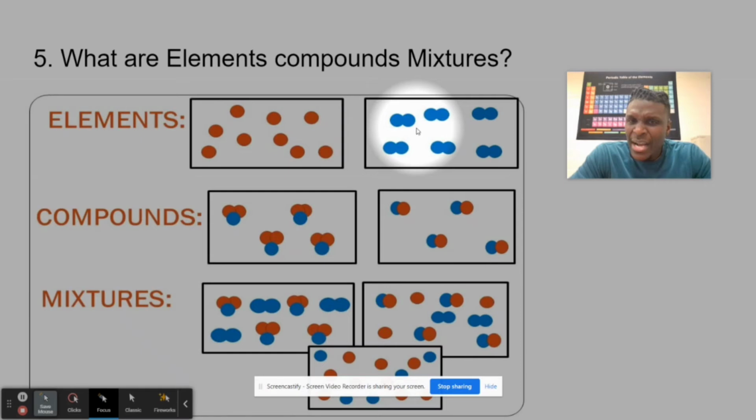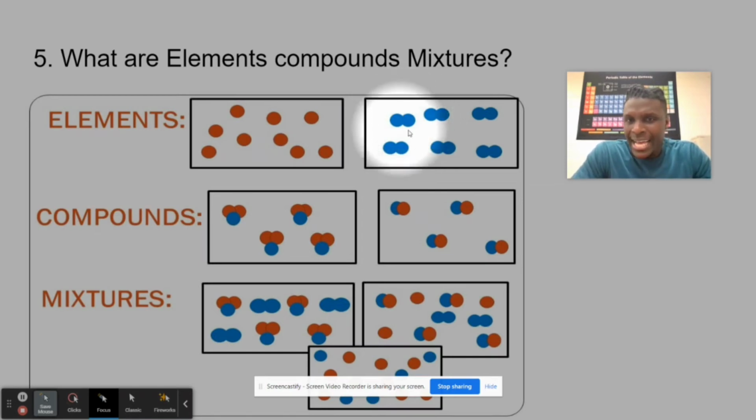But look at this. Some of you are saying, but this is 1 and this is 2. Now watch this. This is called a monoatomic molecule, while this is called a diatomic molecule. A diatomic molecule, which has the same element, is considered to be an element. That's what the chemistry is about. Right?